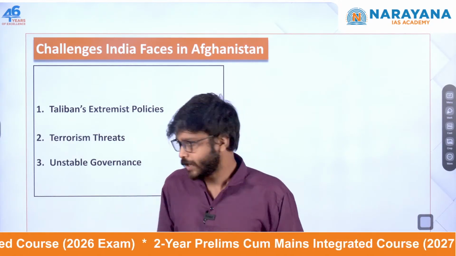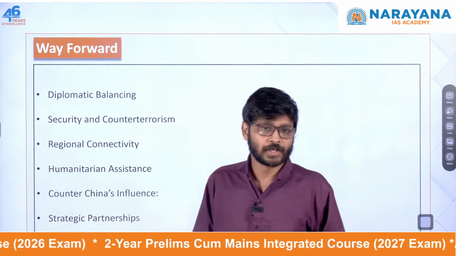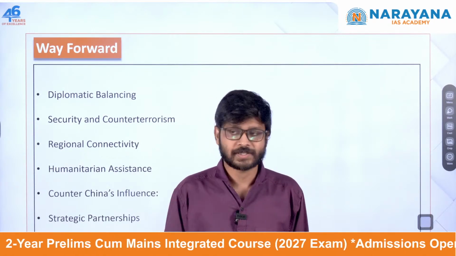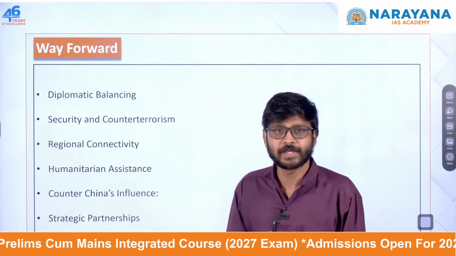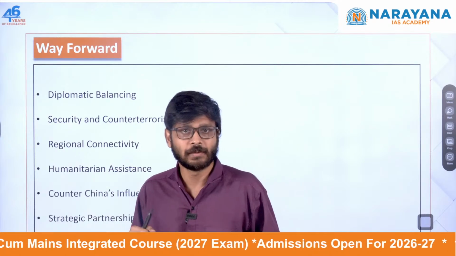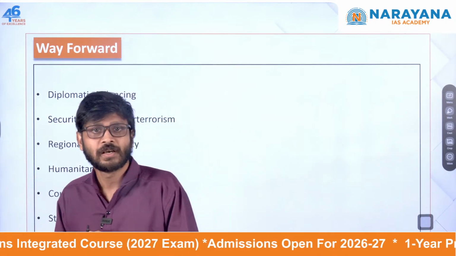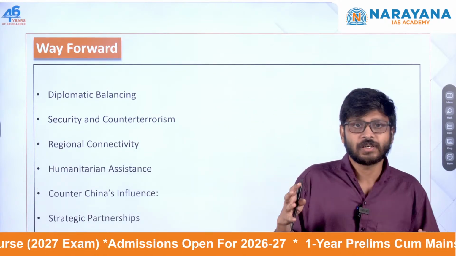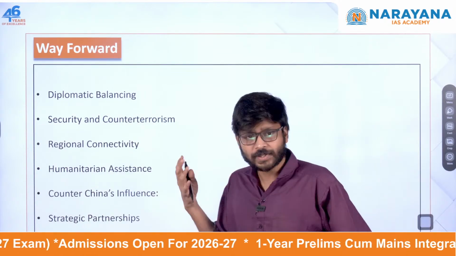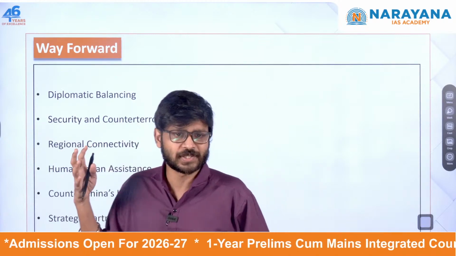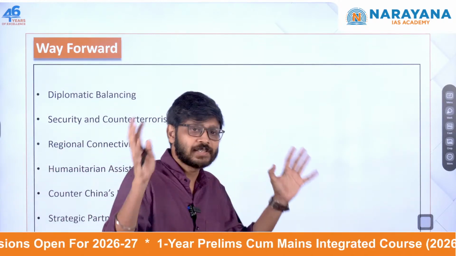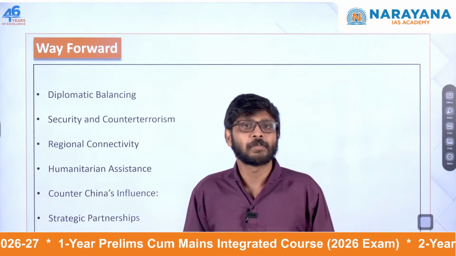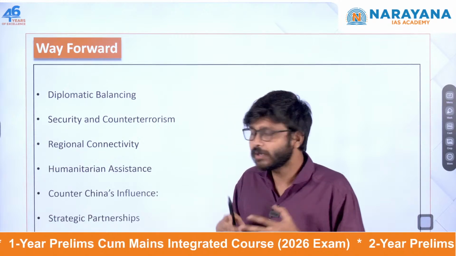Okay, all right. So what can we do in this particular way? What is the way forward in this context? What next? India needs to balance. There should be diplomatic balancing while engaging with Taliban. We have to avoid focusing on the extremist measures of Taliban and all. We have to understand what India needs, and based on that, we need to have some diplomatic balancing.